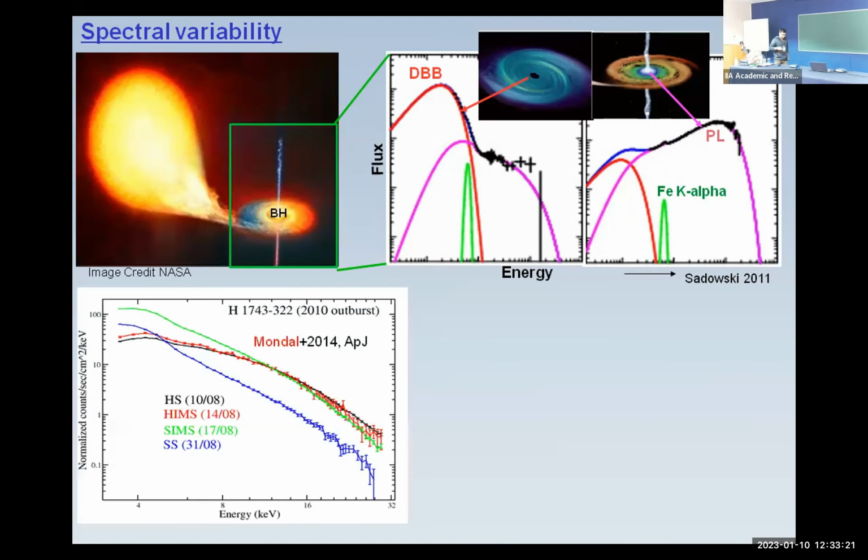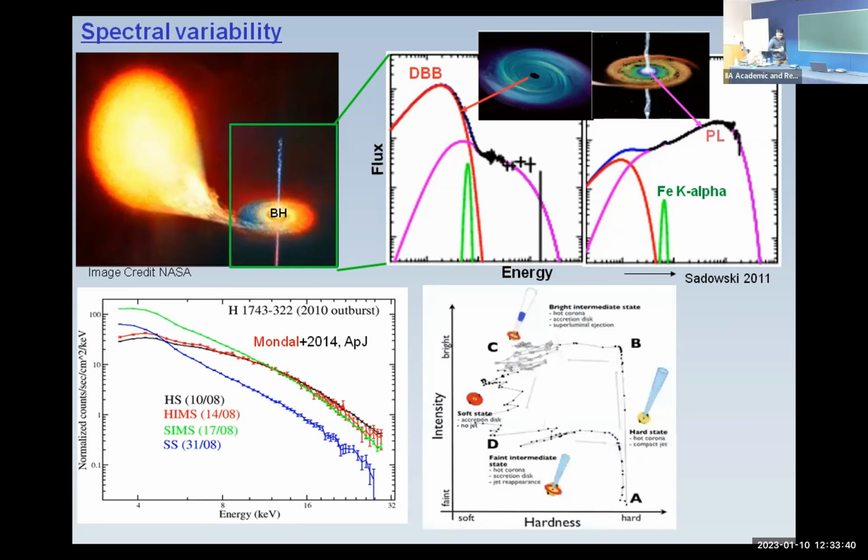Now, if we follow one outburst thoroughly, we can see that the spectral state changes, like the spectral slope changes. This is the hard state, and this is the soft state, and from hard to soft it passes through intermediate states, and the spectral slope changes. This can be explained using the Q diagram, which you often see in many talks, where you consider the hardness versus intensity diagram.